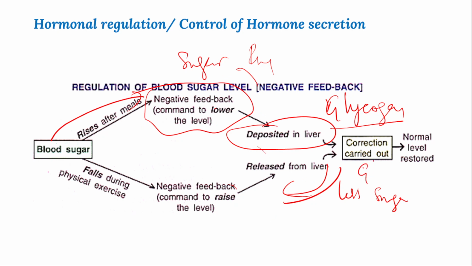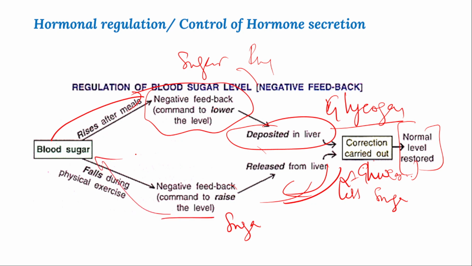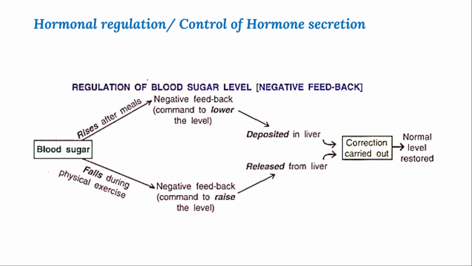This glucagon hormone will be secreted from the alpha cells of the islets of Langerhans, reach the liver, and then in the liver the glycogen will be converted into sugar, and maintain the level of sugar. And then again, whenever we have a meal, the cycle will continue. This is the negative regulation or positive regulation of the hormones here.